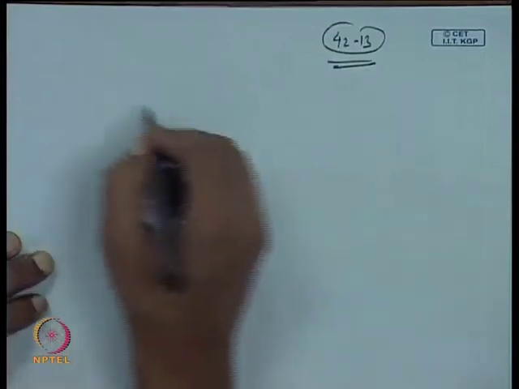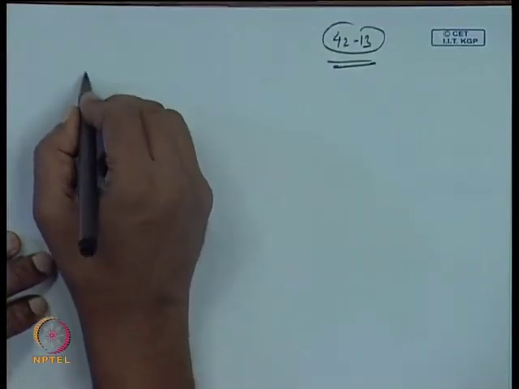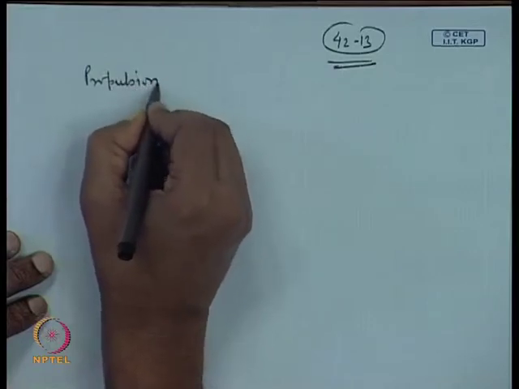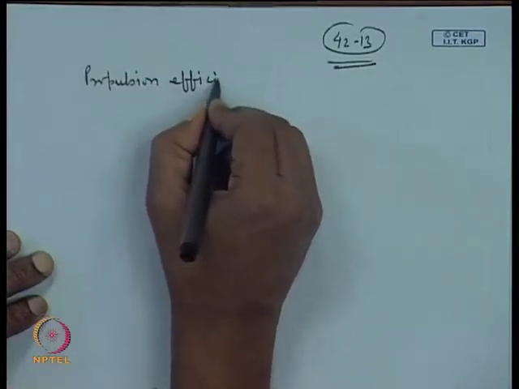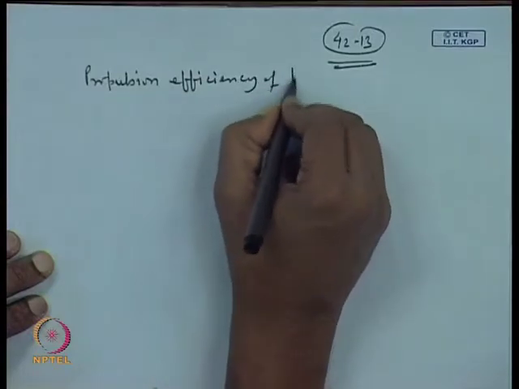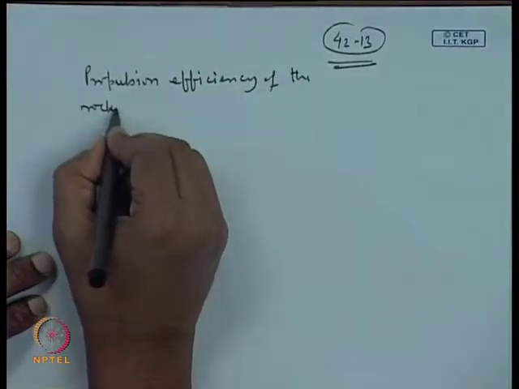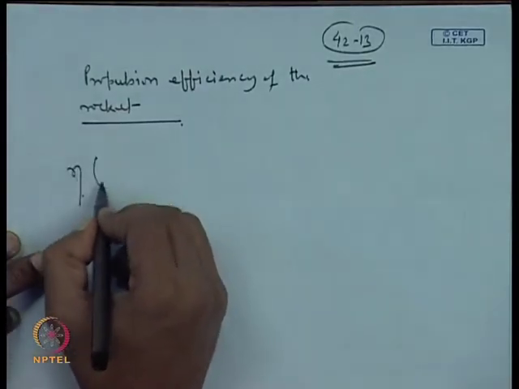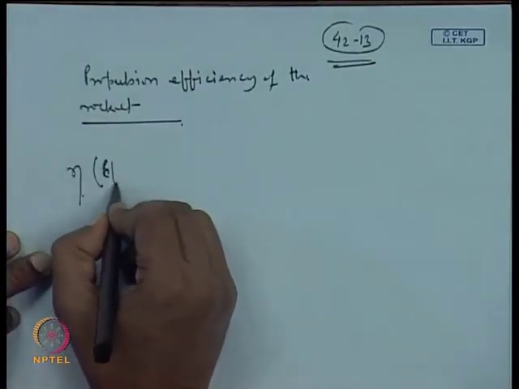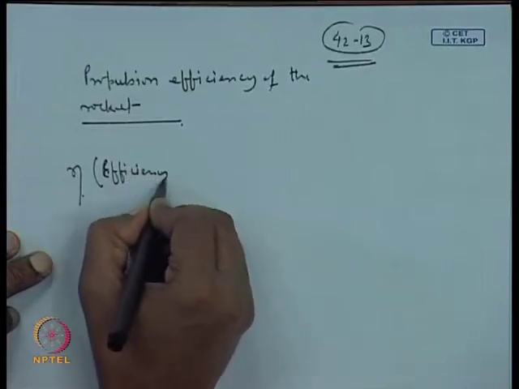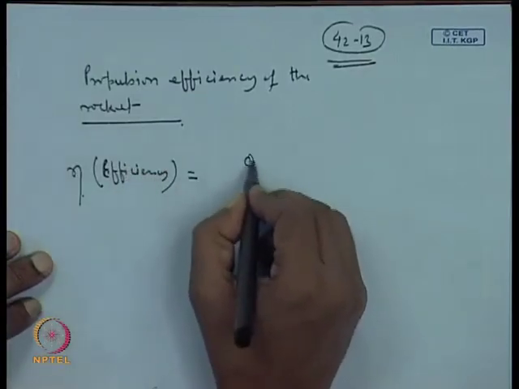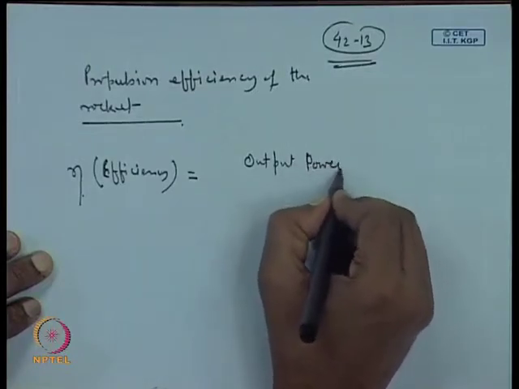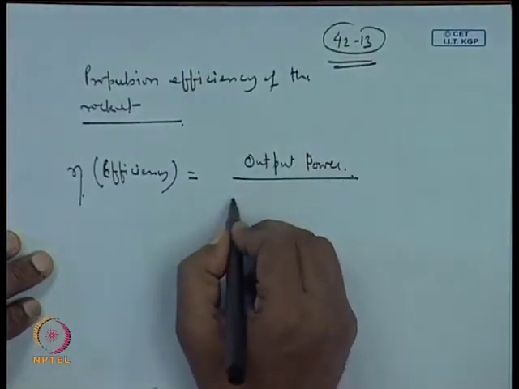So, another equation in this connection, we can write the propulsion efficiency of the rocket. So, this we write as eta, this is the efficiency, and this is the ratio of the output power by the total power.